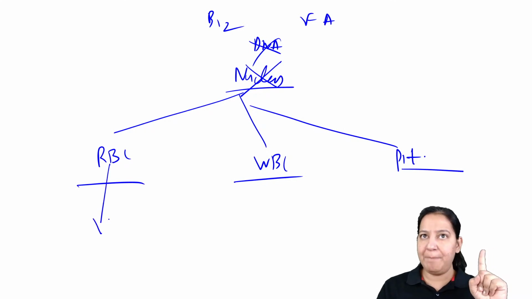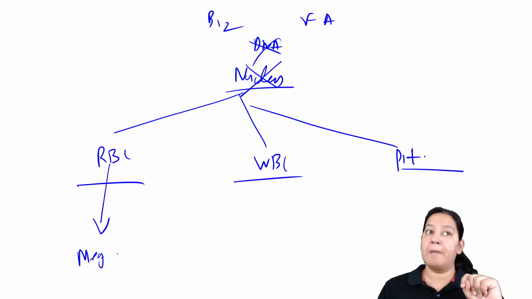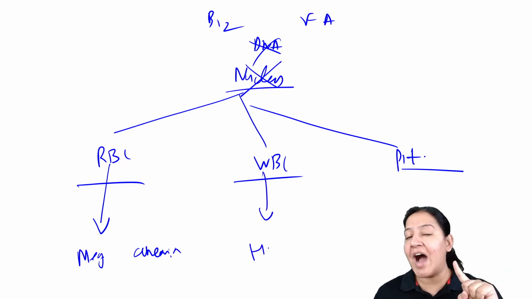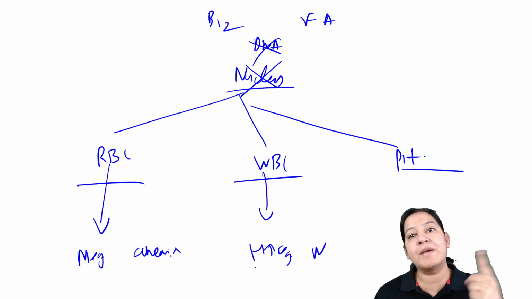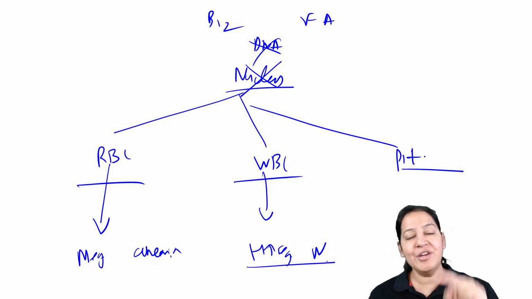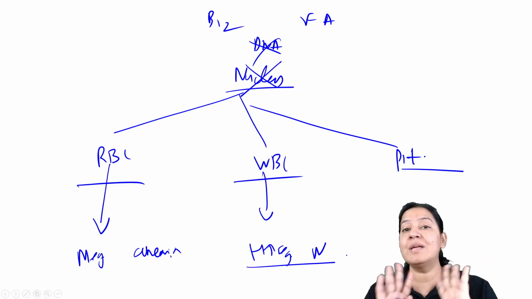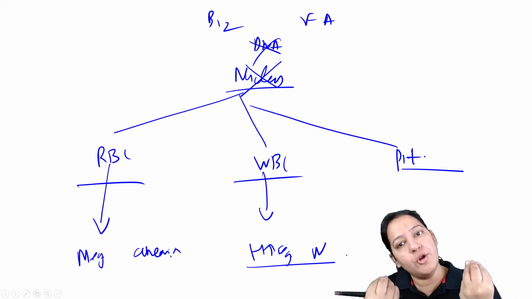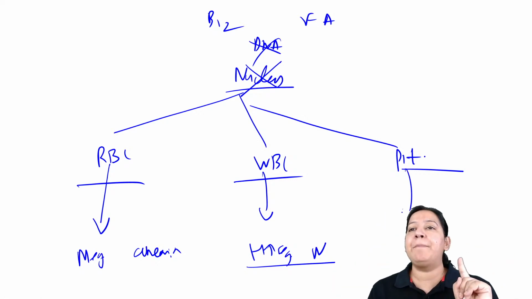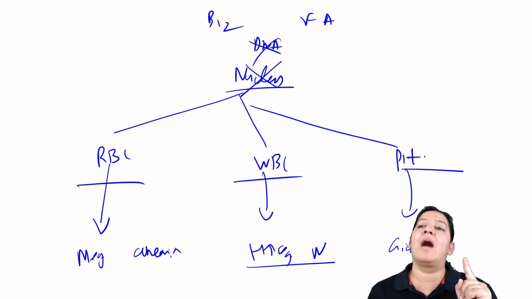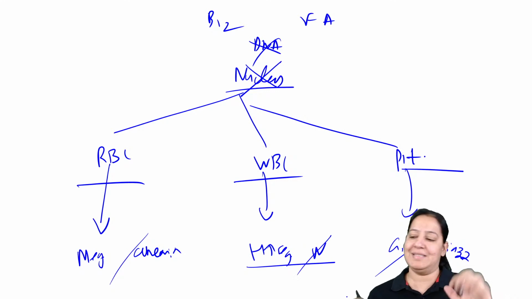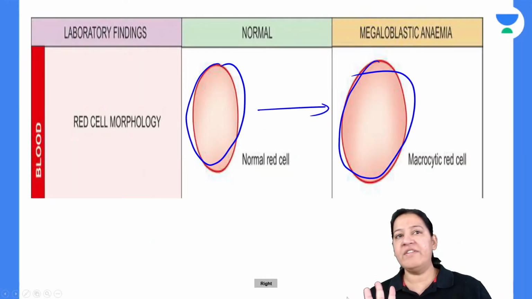In the RBC, the patient will have megaloblastic anemia because of the defect in the nucleus. In WBC, the patient will have hypersegmented neutrophils because the DNA is defective. It cannot mature, so the nucleus of the neutrophil becomes hypersegmented, and platelets become giant or bizarre. So the patient has a problem with all three cell lines in megaloblastic anemia. Everyone give me a thumbs up.